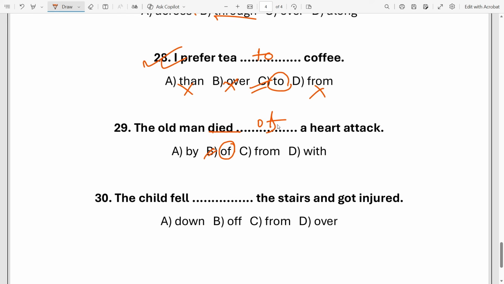It could be fever, dengue, cancer, etc. But if died suggests any external cause, like any kind of accident, we have to use option C, from. Then you cannot use the preposition of. So this is the difference between died of and died from. Understand? Very good.